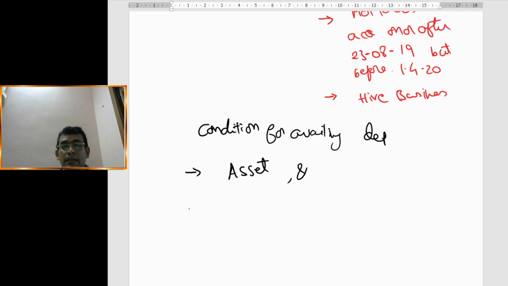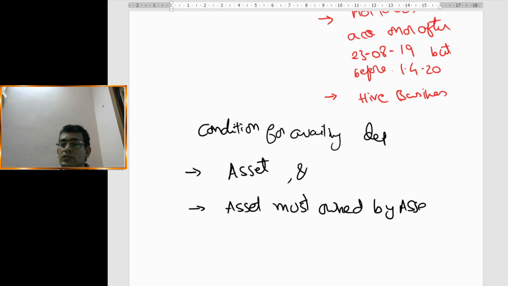Now what is the next point? The next point says such asset must be owned by the SSC. How should you hold? Either wholly or partially.